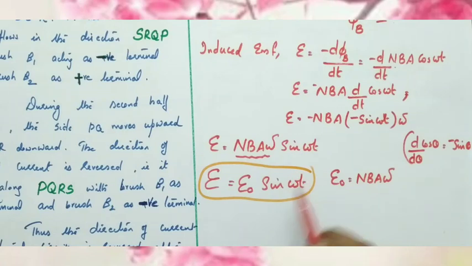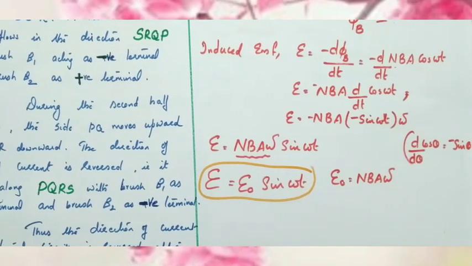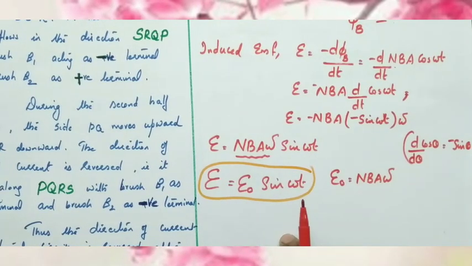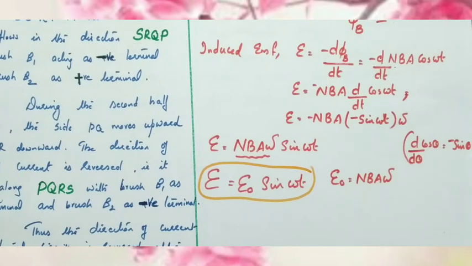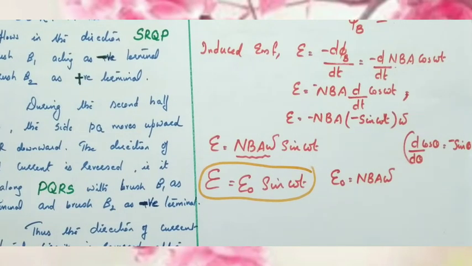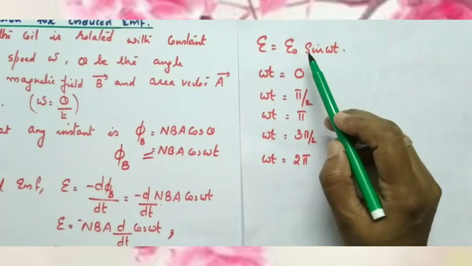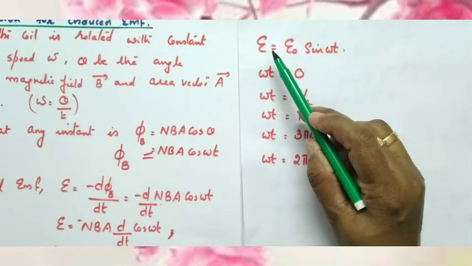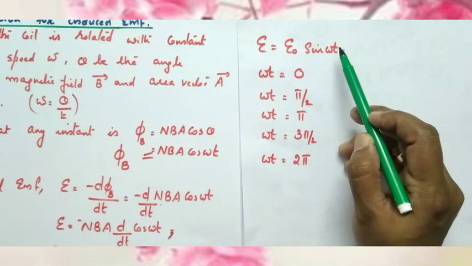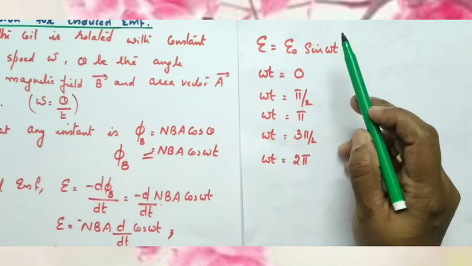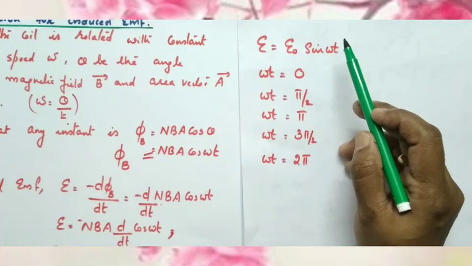That means as the angle changes, EMF also changes. So AC voltage is usually represented by E equals E0 sin omega t. This is the expression for induced EMF. So the induced EMF, or the output of an AC generator, is E equal to E0 sin omega t, where omega t means the angle between magnetic field vector and the area vector.